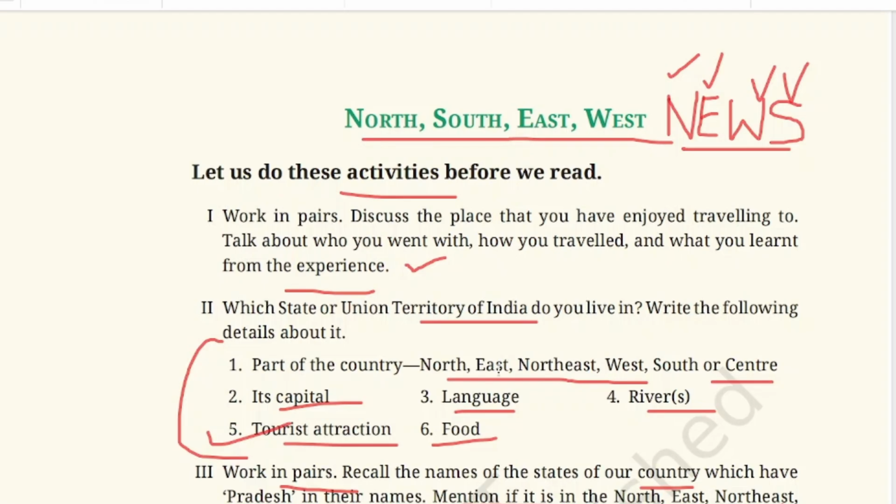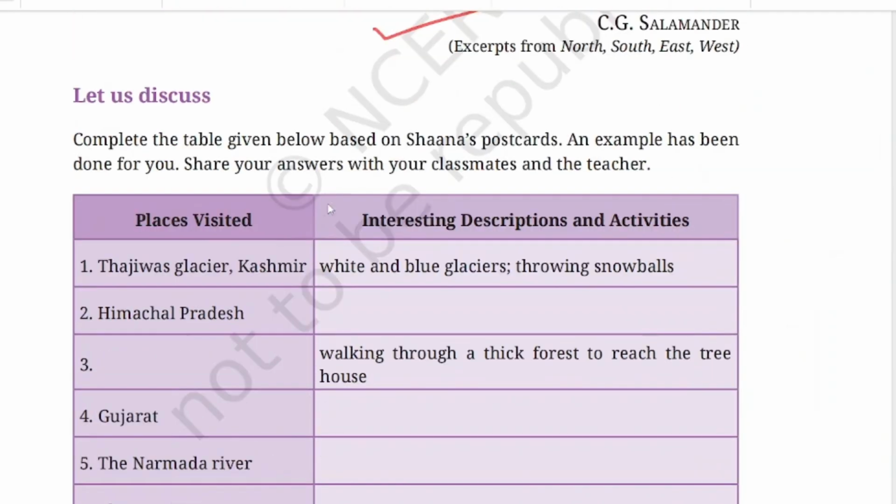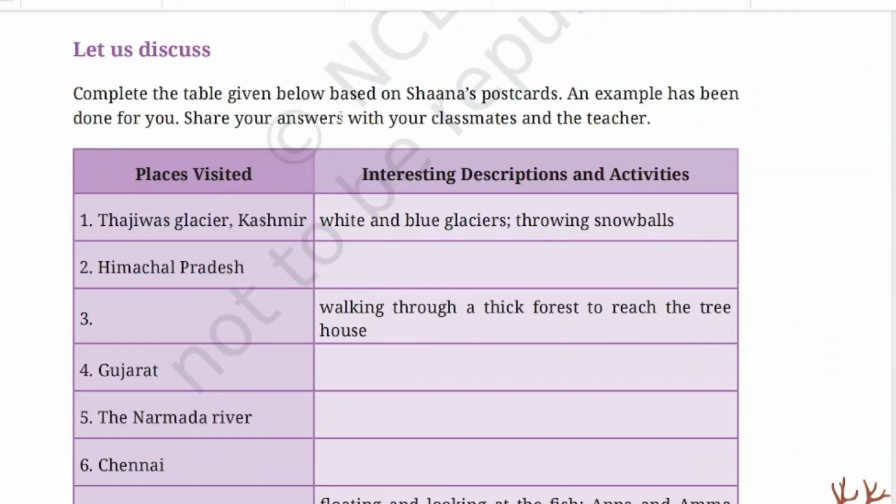Today we will see the textual exercise of the lesson North, South, East, West, which is the third lesson of the unit Dreams and Discoveries of NCERT Poorvi textbook of class 7. These activities we have already done before the lesson started, and now after the lesson, what are the questions? Now let us discuss. Complete the table given below based on Shana's postcard. An example has been done for you. Share your answer in the class.